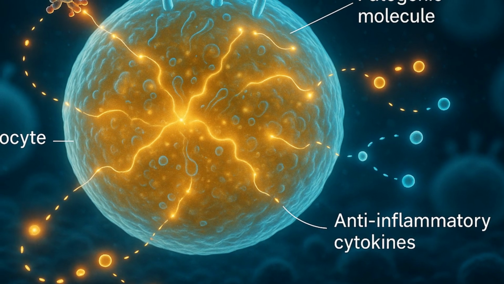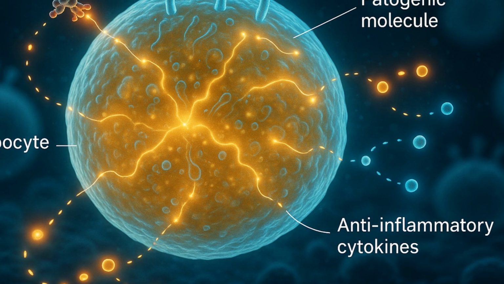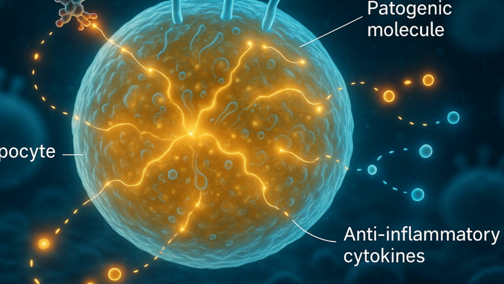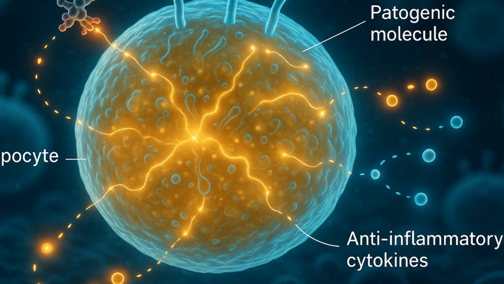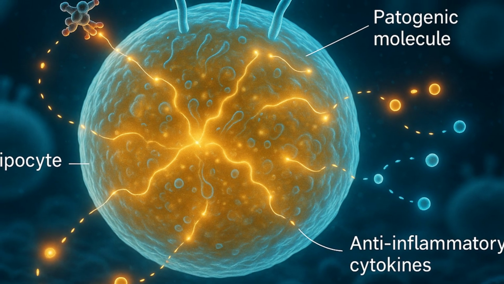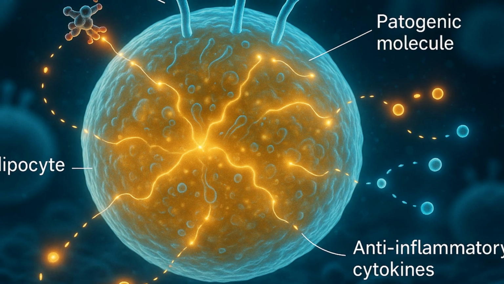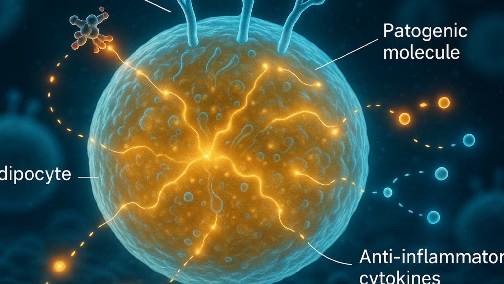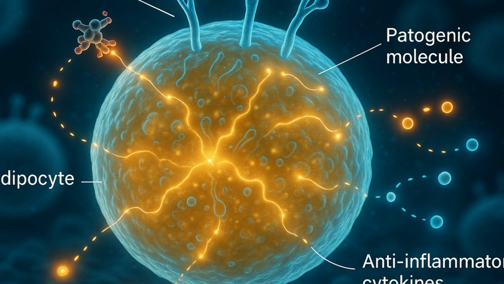Leptin, meanwhile, plays a more activating role, promoting T-cell proliferation and cytokine secretion in response to infection or energy deprivation. These dual roles reflect a nuanced regulatory architecture. Adipose tissue can scale up immune vigilance when needed, such as during infection or stress, but can also promote resolution and balance when the threat has passed.